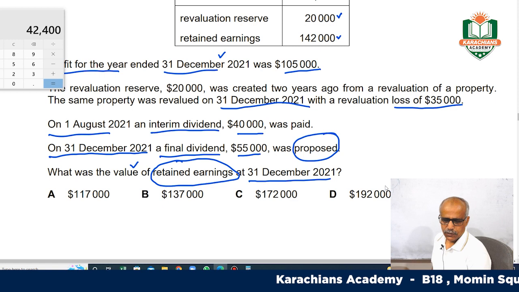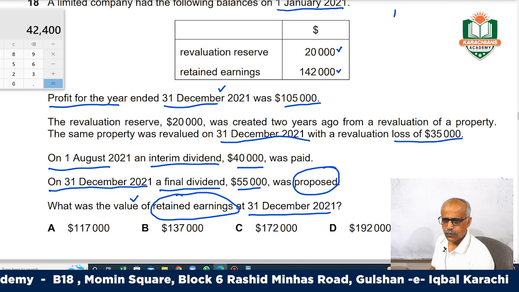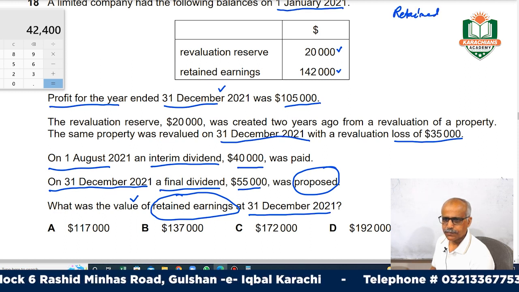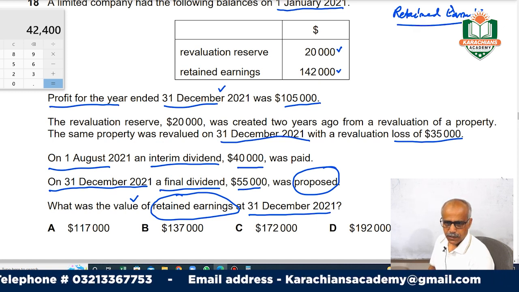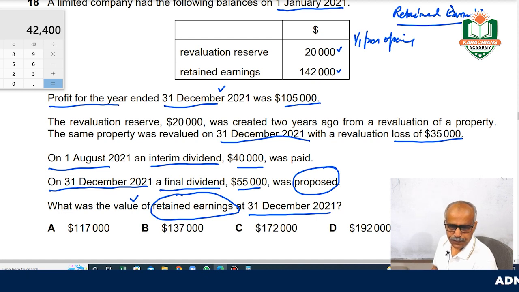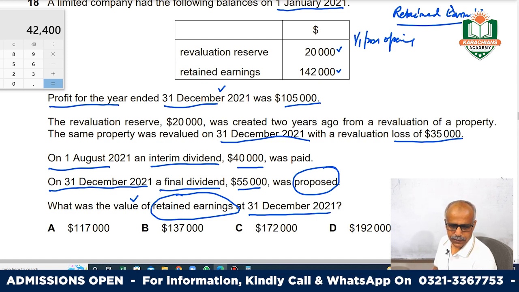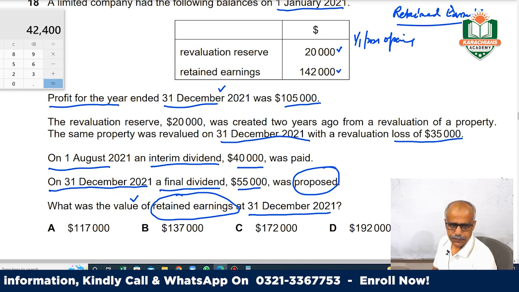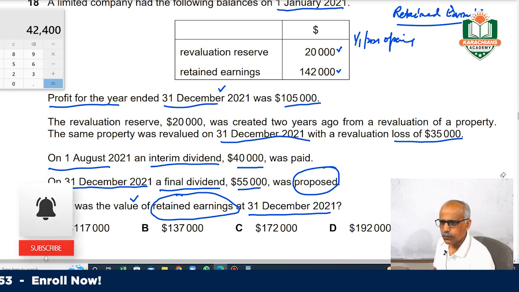earning only. So I can solve this question here. You have to work out your retained earning. For 2021, the opening balance is, sorry, 20,000 was revaluation.